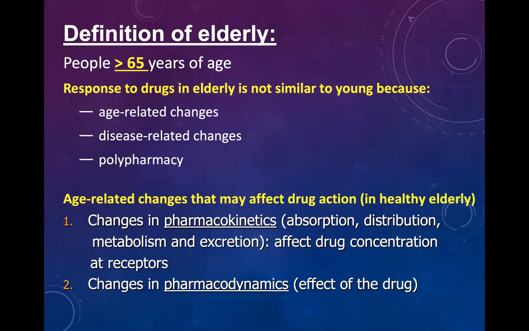And if there is not a sufficient amount of drug at the receptor, the pharmacological action will not be initiated. And the second one is changes in the pharmacodynamics, that is, we can say the effect of the drug. Let us see one by one.